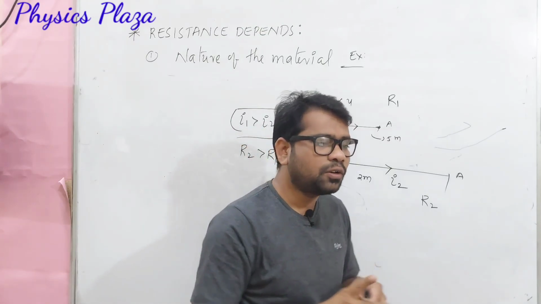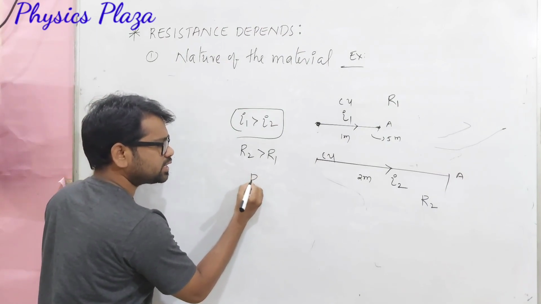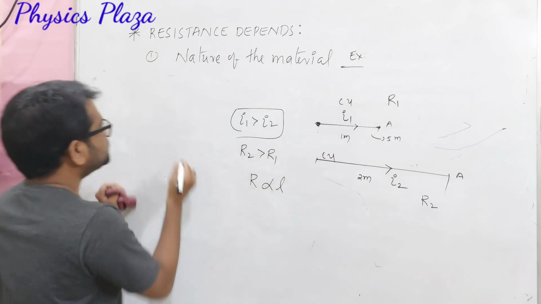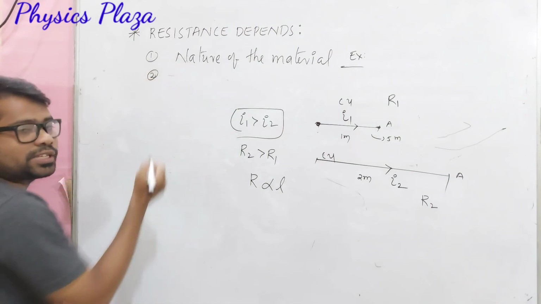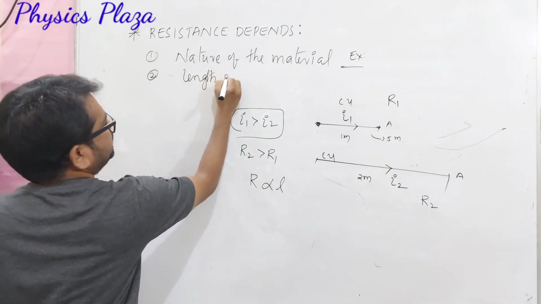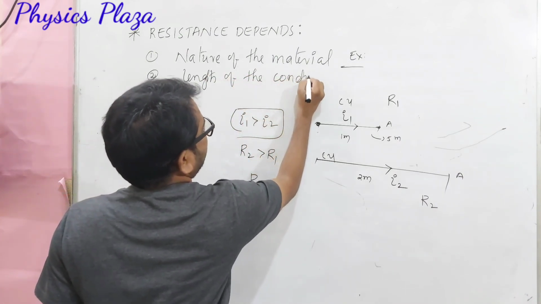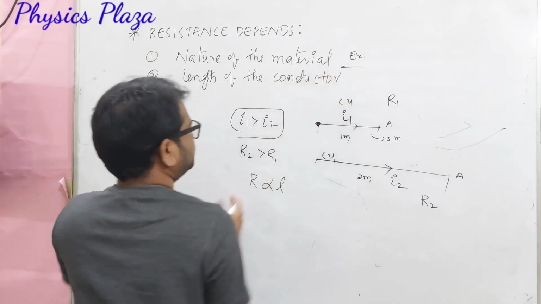So what can we conclude here? We can conclude that resistance is directly proportional to the length. So the second factor on which resistance depends is the length of the material, the length of the conductor, anything you can take, that is not a matter.